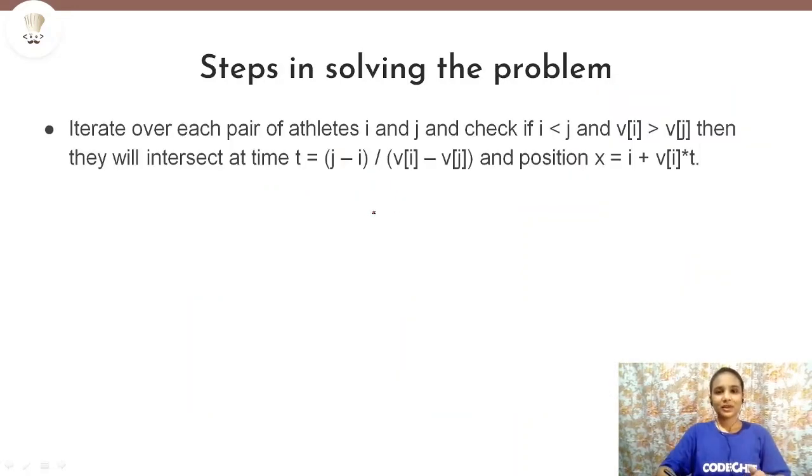Now let us quickly summarize the steps involved in solving the problem. So first, we will need to iterate over each pair of athletes and check that if i is less than j and v of i is greater than v of j, that is, the speed of athlete i is greater than the speed of athlete j, and the position of athlete i must be less than the position of athlete j, then they will definitely intersect, and they will intersect at time equals (x of j minus x of i) divided by (v of i minus v of j). This is the equation that we derived. And also we know that we can calculate the position also. So we will calculate this for each pair of athletes.